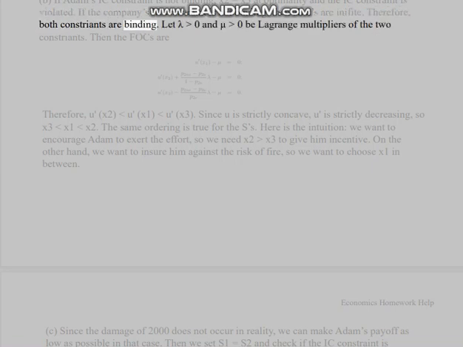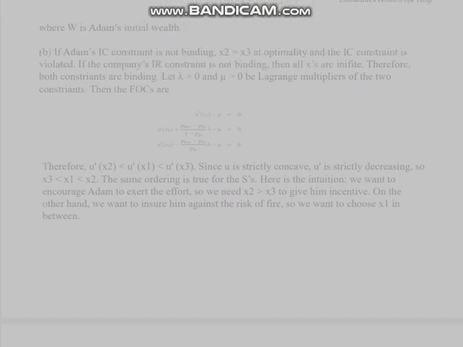B. If Atom's IC constraint is not binding, X2 equals X3 at optimality and the IC constraint is violated. If the company's IR constraint is not binding, then all X's can be lowered. Therefore, both constraints are binding. Let lambda and mu be greater than 0, the Lagrange multipliers of the two constraints. Then the FOCs are as follows. Therefore, U'(X2) is greater than U'(X1), which is greater than U'(X3).